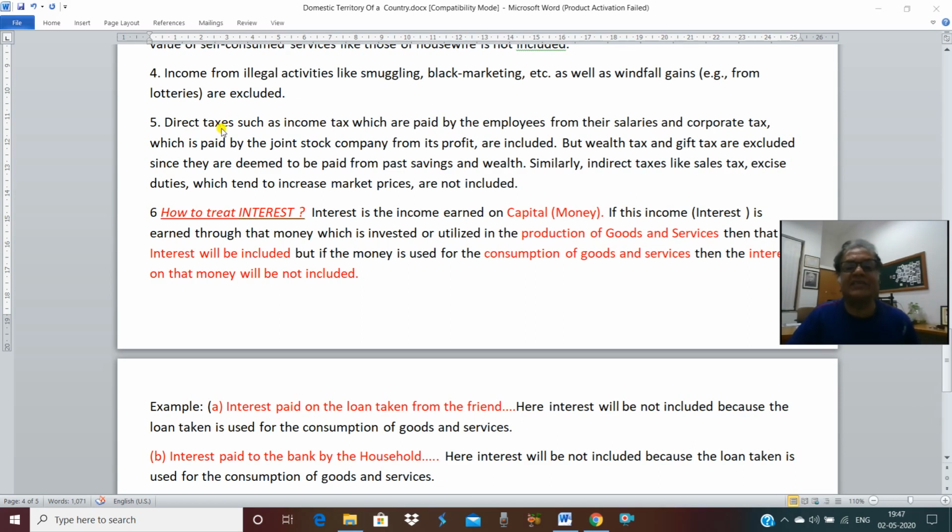But regarding direct taxes such as income tax or corporate tax, they are part of national product. For example, when you say domestic product, COE, OS and MI, OS means rent, interest and profit means dividend, corporate tax and corporate saving. It means corporate tax is included. So in the estimation of domestic product, direct taxes such as income tax or corporate tax are included, but wealth tax is not included because it is paid on the previous wealth. It is not paid on the present income, right? So that's why it is not included. So only the income tax and corporate tax are included.